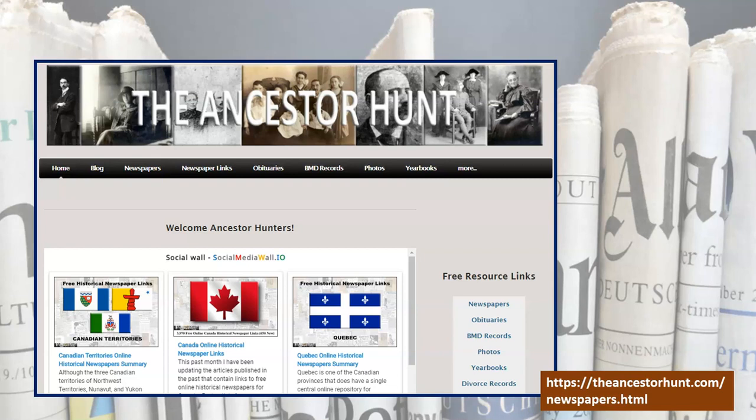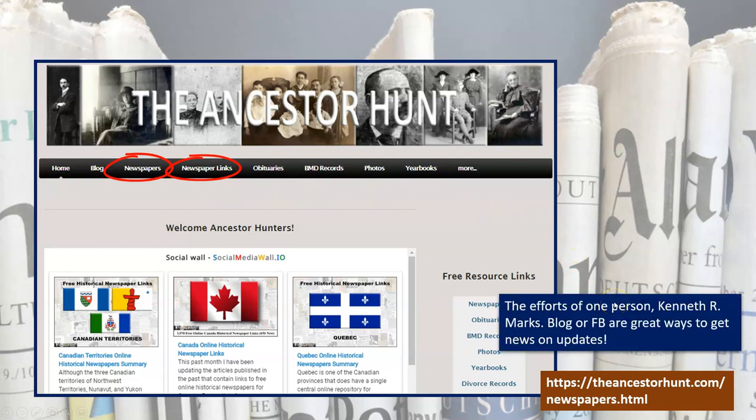The Ancestor Hunt is a very helpful website, and again, not just for newspapers, though there are newspapers and newspaper links on this website. And the key thing is this is a project of one person. Kenneth R. Marks.